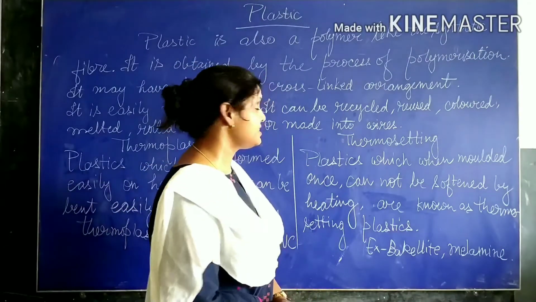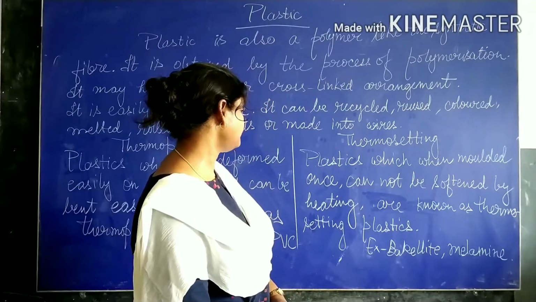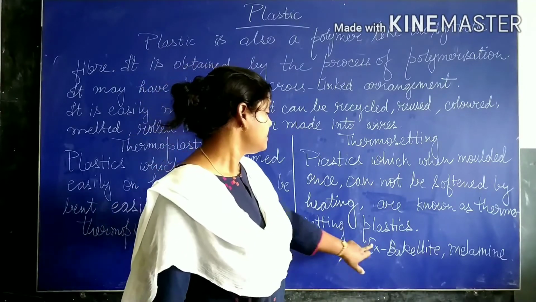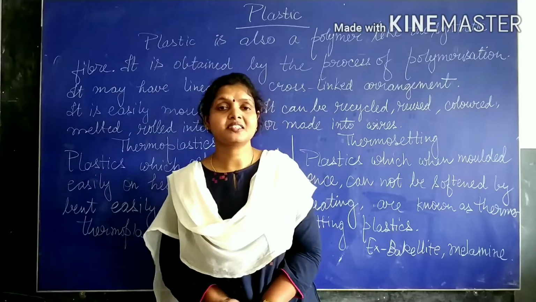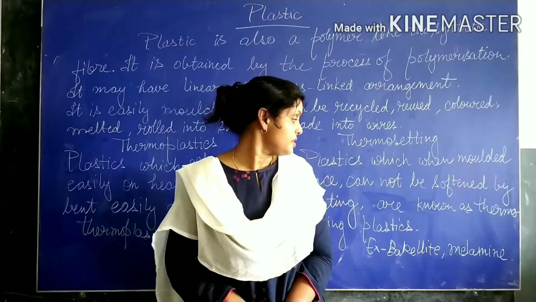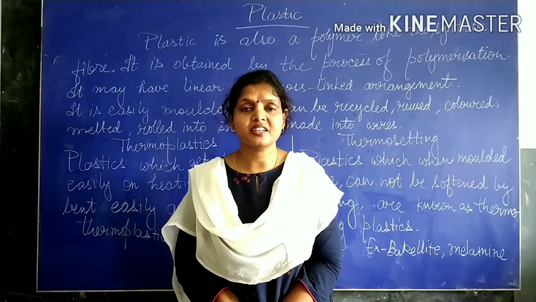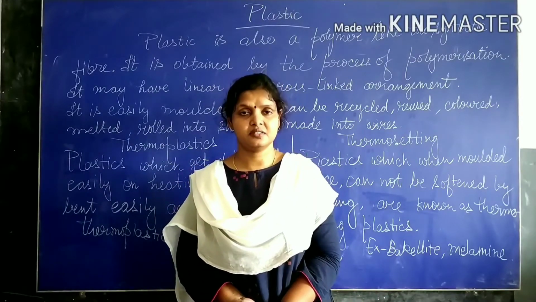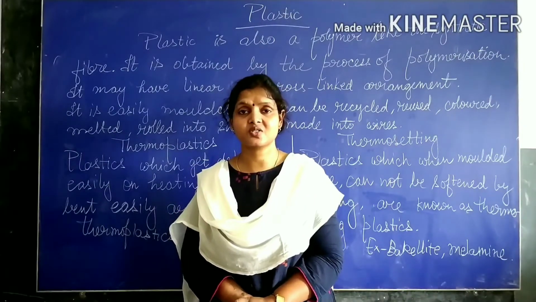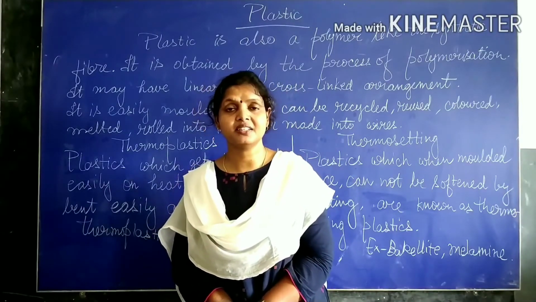So this type of plastic is known as thermosetting plastic. Examples are bakelite and melamine. These plastics are used in making dinner sets, floor tiles or your electric switches. So these are the plastics which cannot be softened by heating.